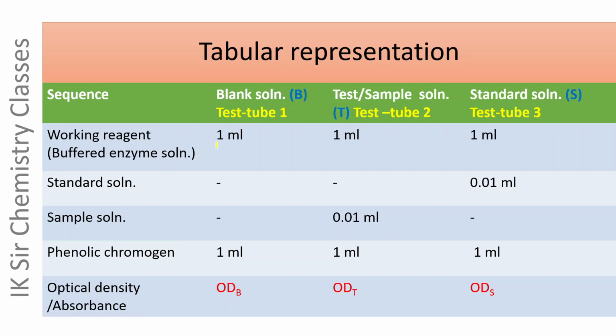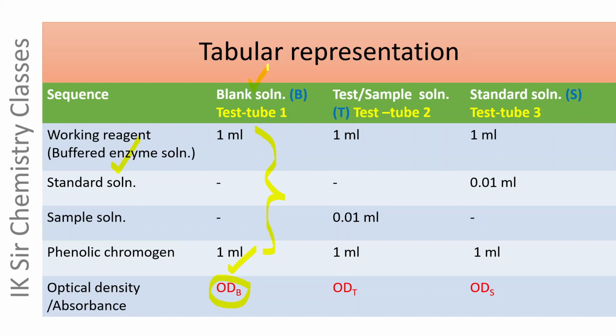It contains 1 ml working reagent, that is 1 ml buffered enzyme solution and 1 ml phenolic chromogen. These 2 solutions are mixed well, incubated at 27 degrees centigrade, and the optical density is measured, which has been denoted by ODB, means optical density